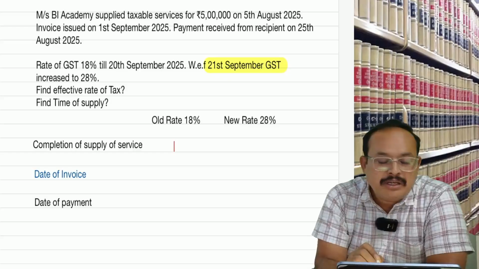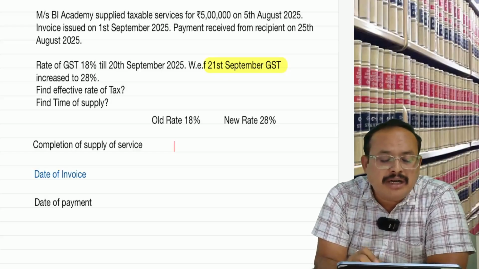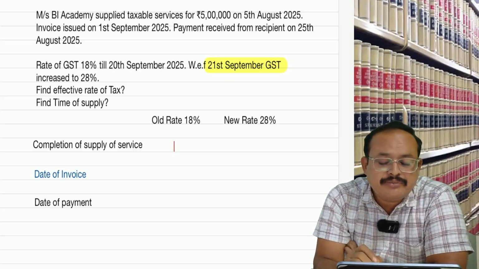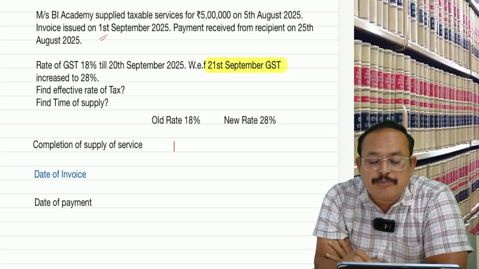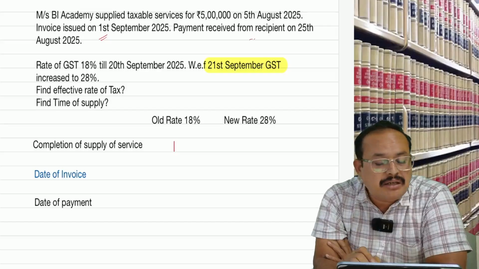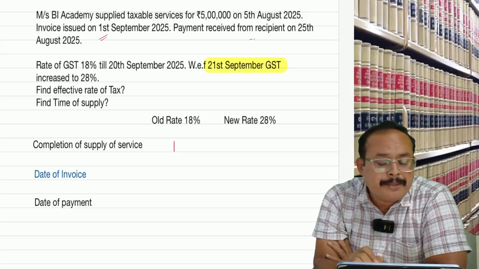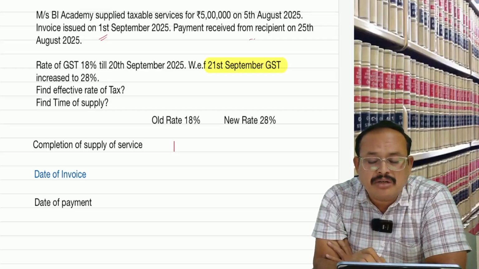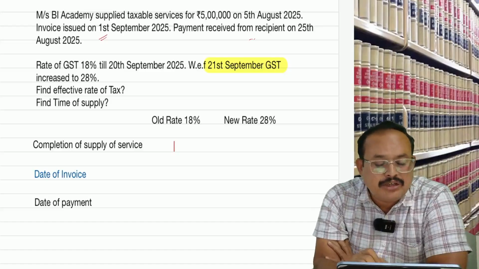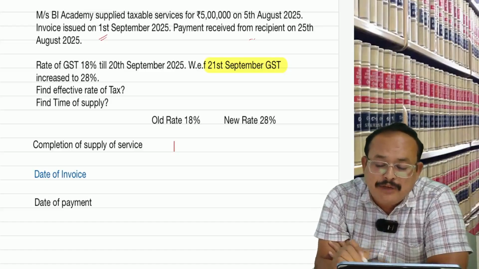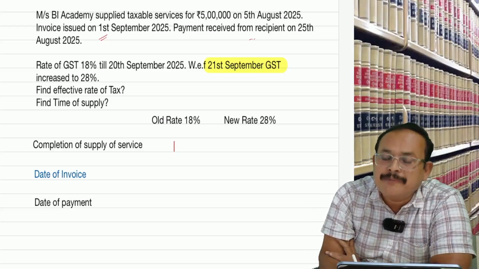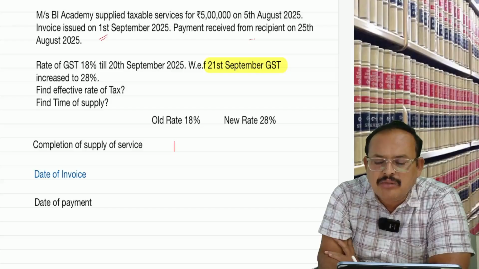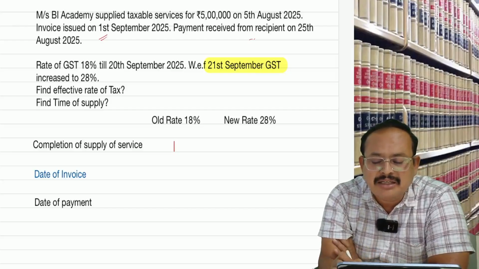Then the date of invoice: the invoice is issued on 1st September. Date of payment: when received? 25th August. So payment casts the vote to whom, the new rate or the old rate? Old rate.